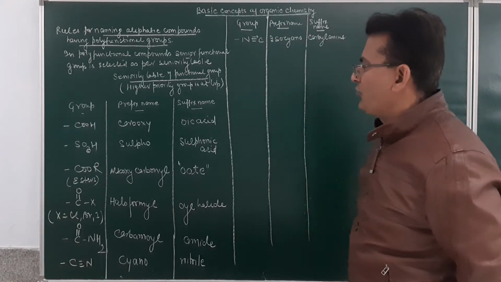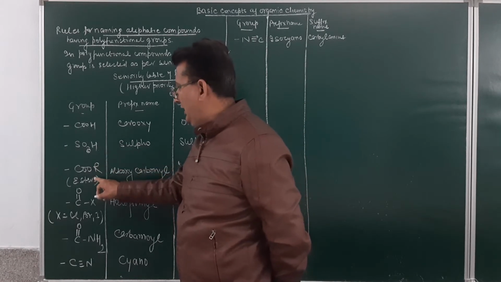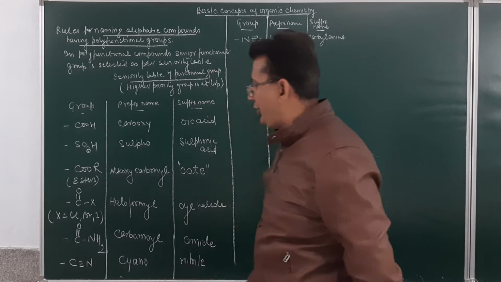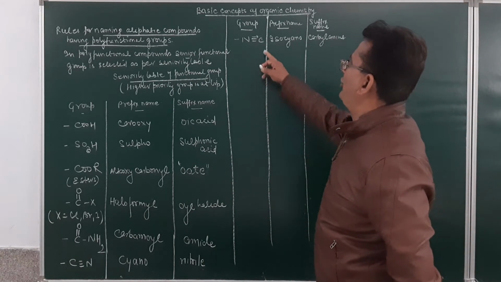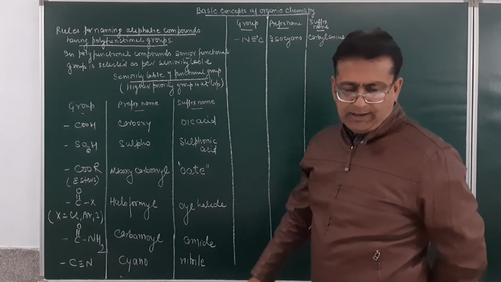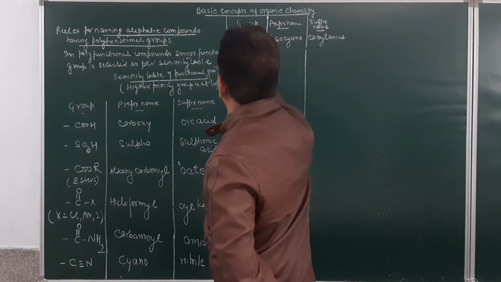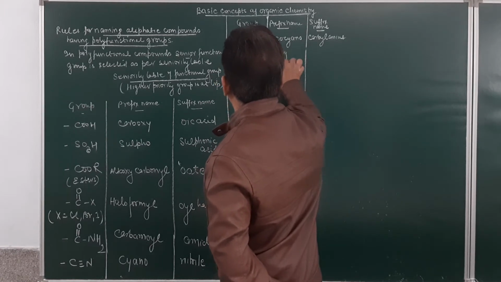Am I getting clear? So the senior-most group is COOH, then SO3H, then COOR, then C double bond O X, then CONH2, C triple bond N, N double bond C coordinated to C, isocyano, and then the carbylamine. And then over here we have got the group which is CHO.